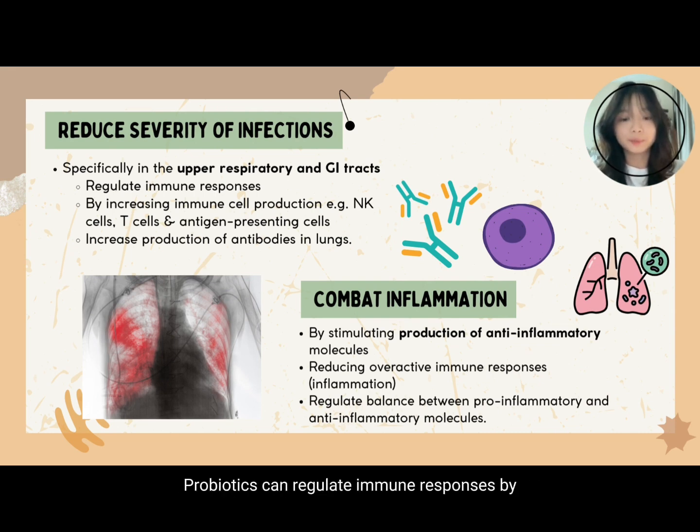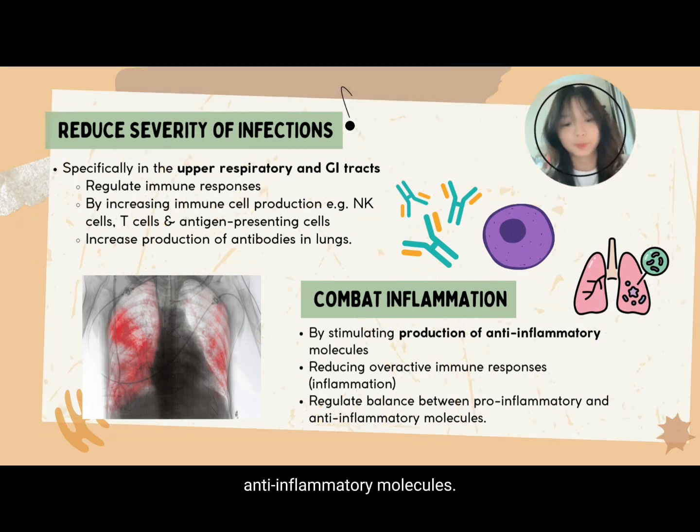Probiotics can regulate immune responses by inducing and increasing the production of immune cells, such as natural killer cells, T cells, and antigen-presenting cells. They can also cause more production of antibodies in the lungs. Probiotics can combat inflammation as they induce production of anti-inflammatory molecules, which stops inflammation to prevent overactive immune responses. This can then restore the balance between pro-inflammatory and anti-inflammatory molecules.